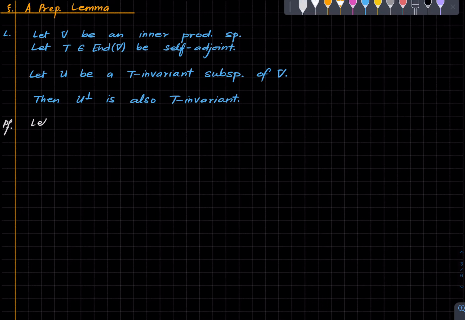So let u prime be in U perp, arbitrarily chosen. We want to show that Tu prime is also in U perp, which is basically the definition of invariance. So let's do it.